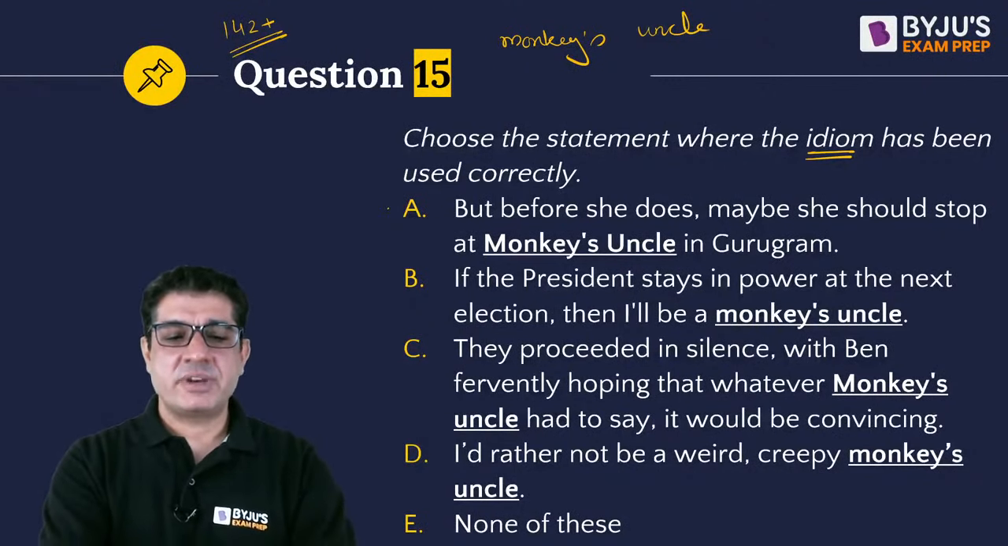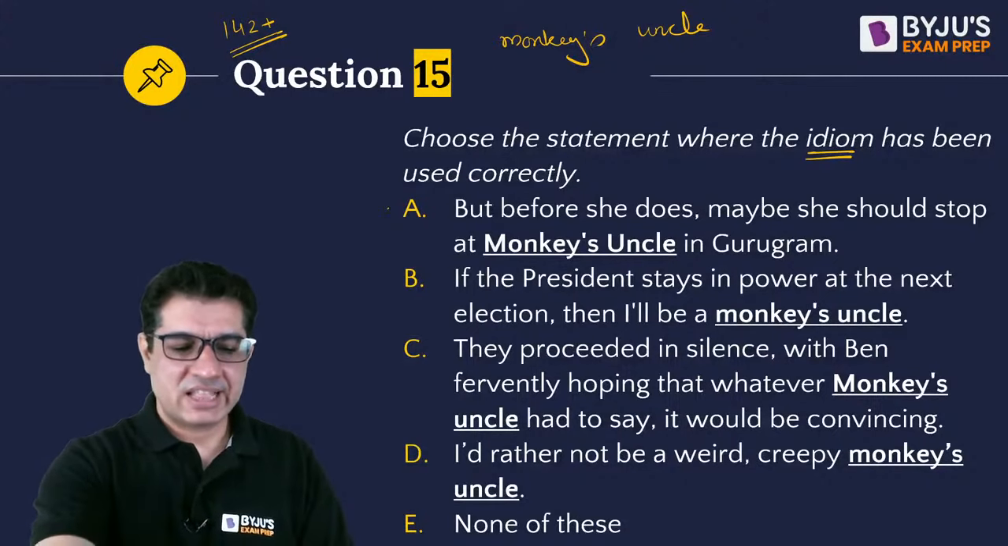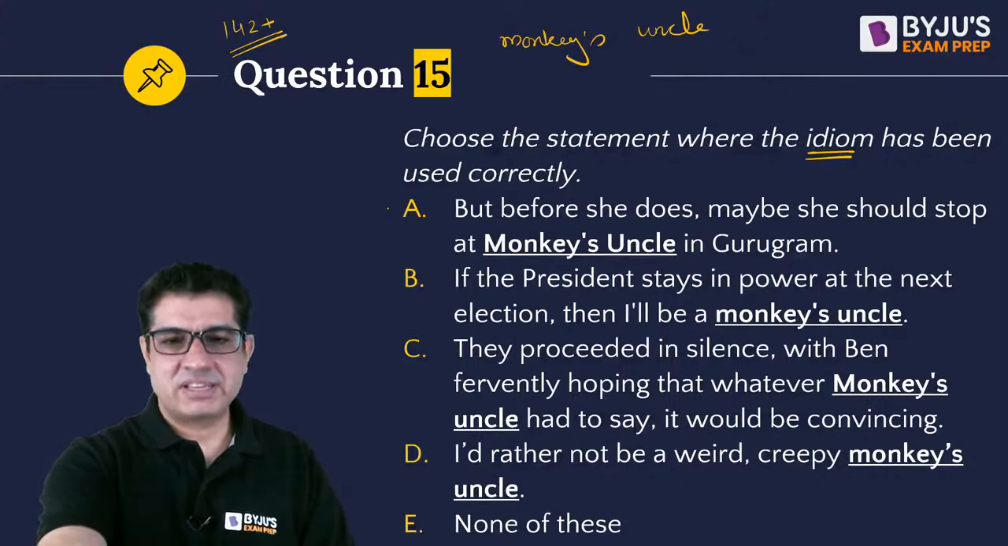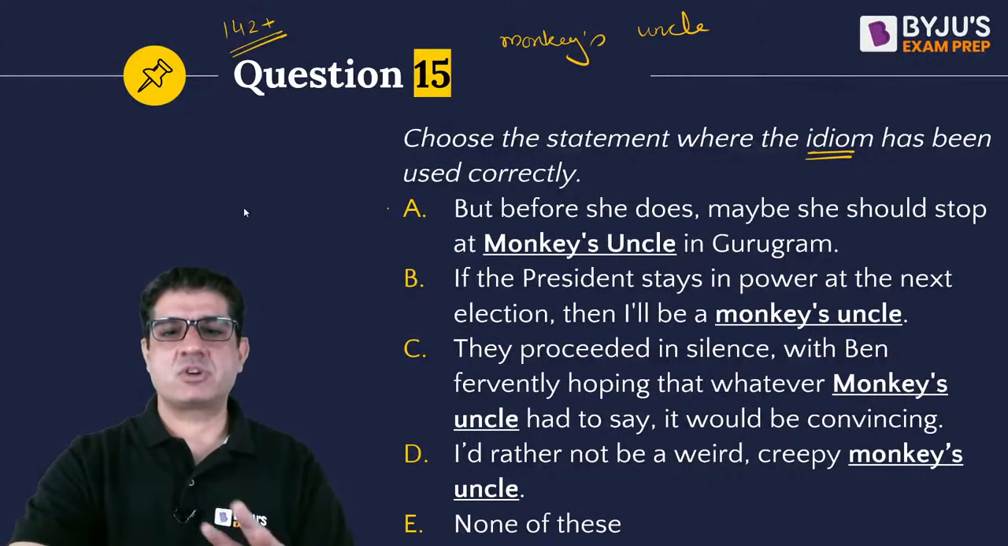What's your answer, guys? Waiting for 6. Okay, Radhika has set the ball rolling with B. What else? Everyone is picking B. Very nice.